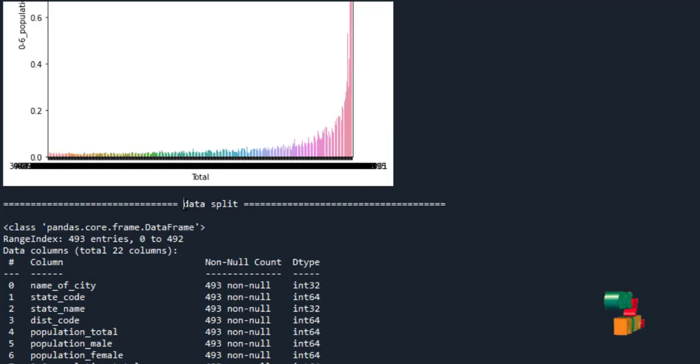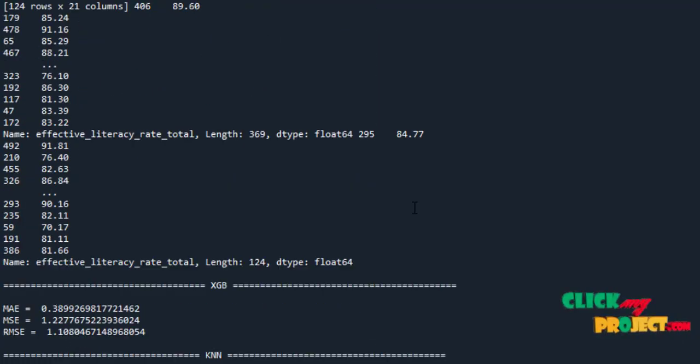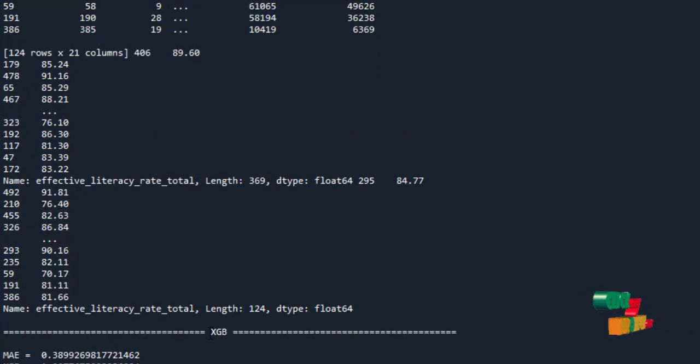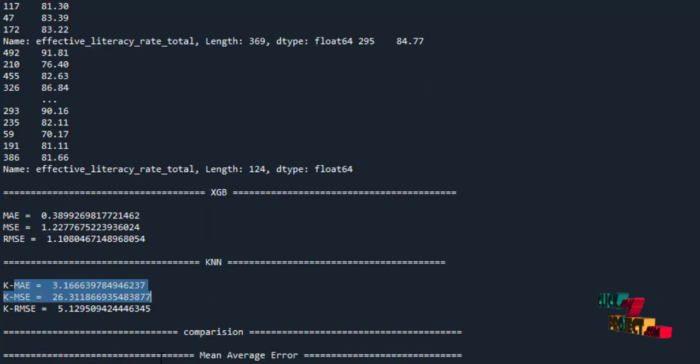Then we split the data set into testing and training parts. After that, we have taken XGB regression. In that, we have the error values, that is MAE, MSE and RMSE error values. In KNN also, we have taken the error values.